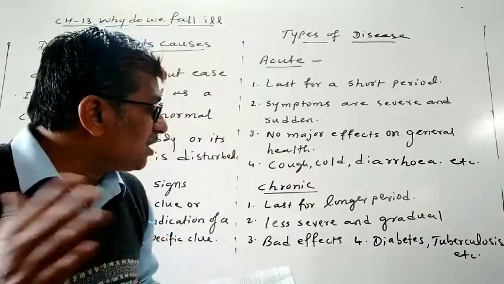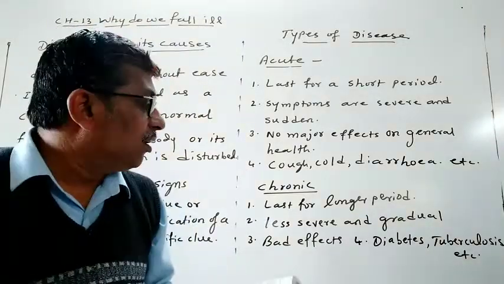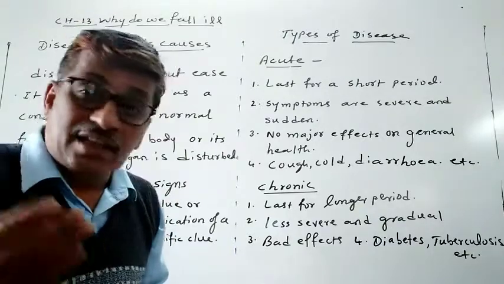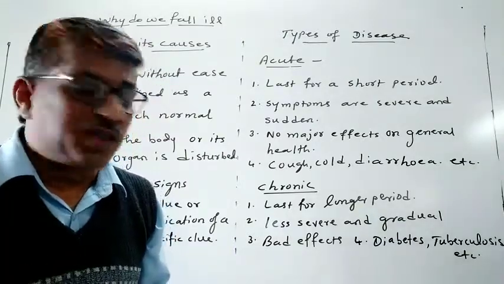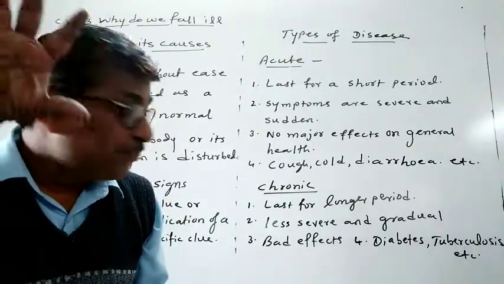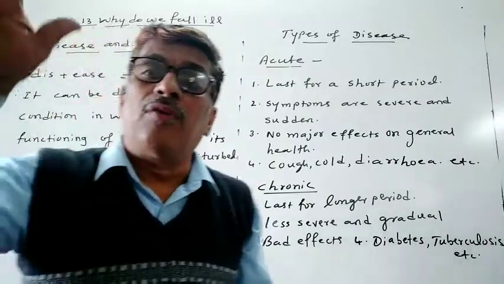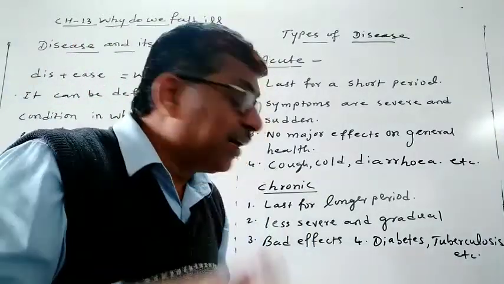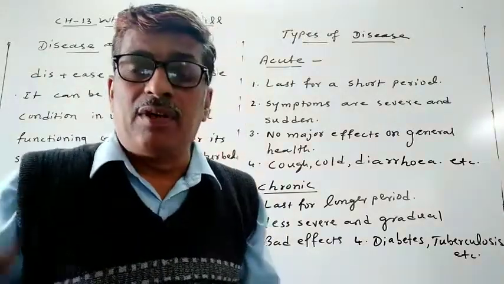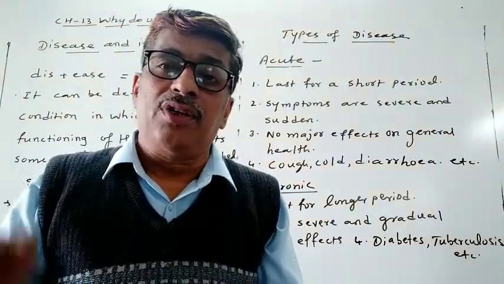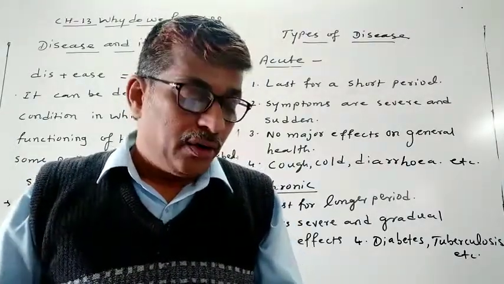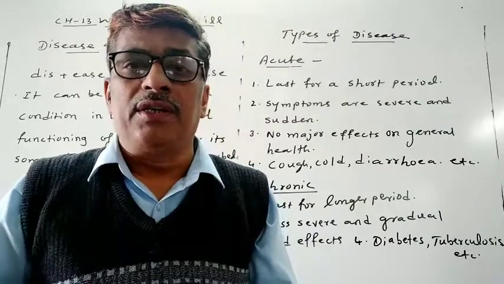But chronic disease is not like that. It is long term, maybe lifelong, and also less severe. Sometimes it may not be so severe, but gradual development will be there. So that will have a major effect on our health, and that will disturb our life. Examples are diabetes, tuberculosis, asthma. These are all examples of chronic diseases.